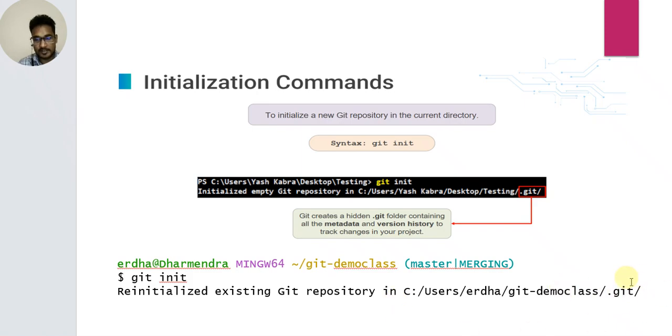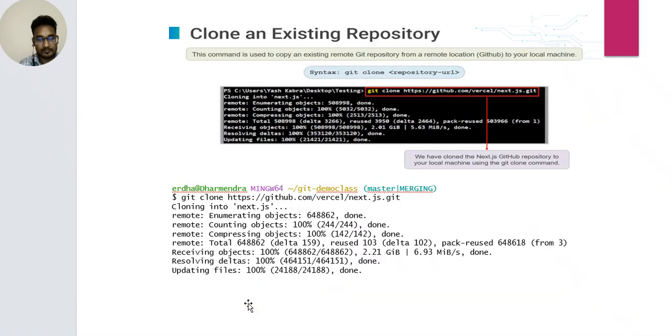So this .git is a hidden folder. Next, clone an existing repository. This command is used to copy an existing remote Git repository from a remote location like GitHub to your local machine. Syntax: git clone repository URL.